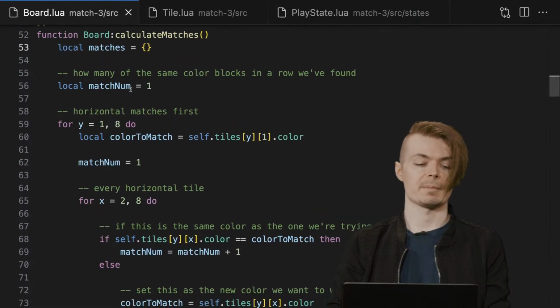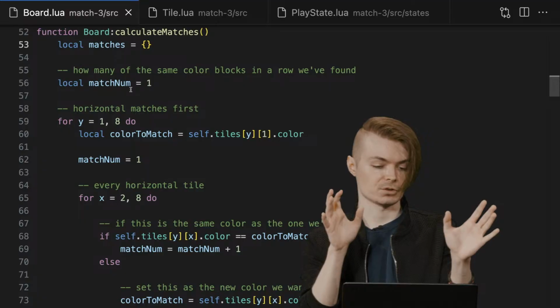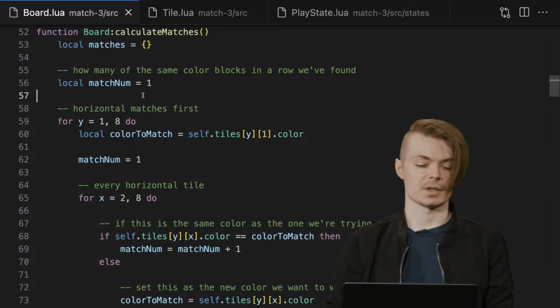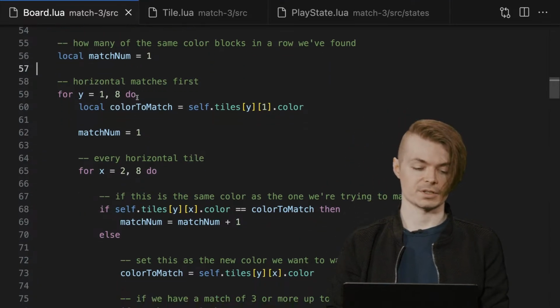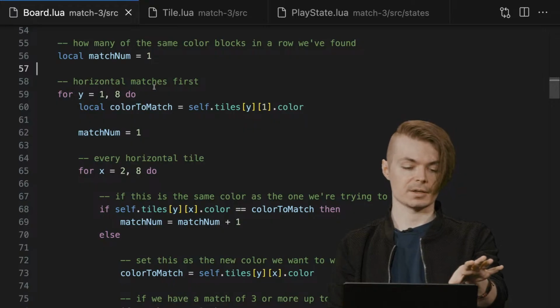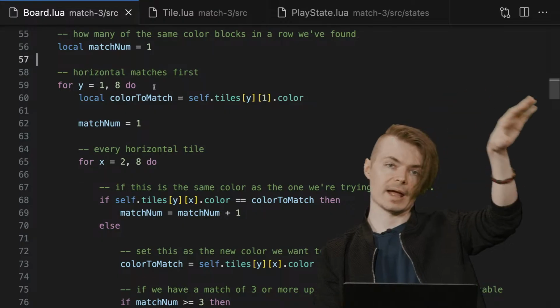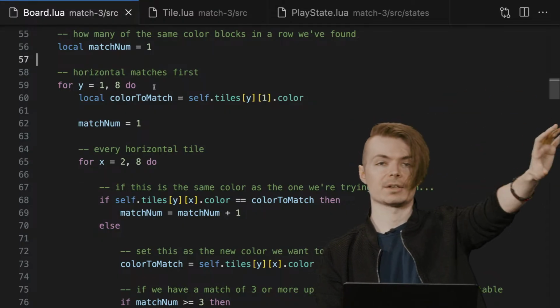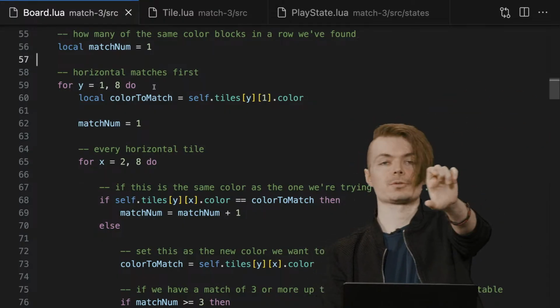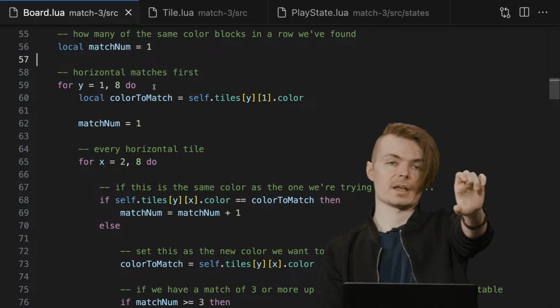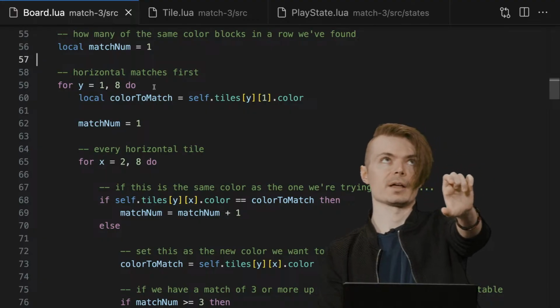So we won't spend a terrible amount of time looking at it in tremendous detail. I'll go through it so that folks can follow along, but we won't take too much time doing it. Essentially, we're just going to go through every row. We're going to look through X and Y, right? Do we have horizontal matches? Is this color the same as the last one? OK. Was it also the same as the last one? OK. Yep. We got at least 3.